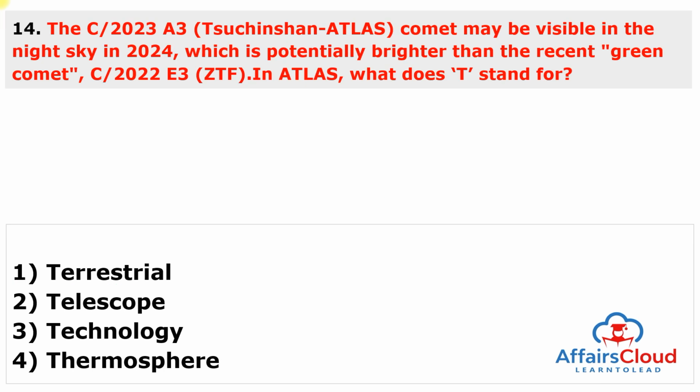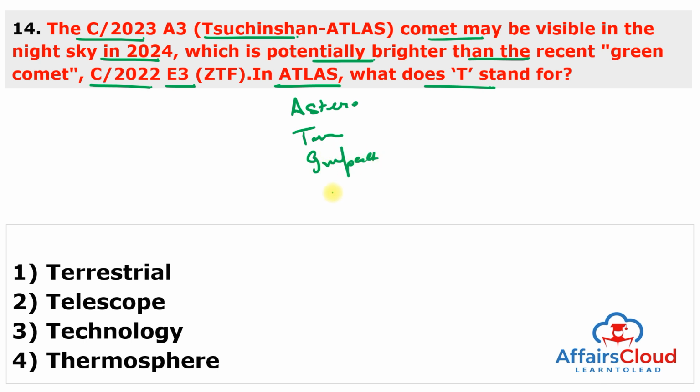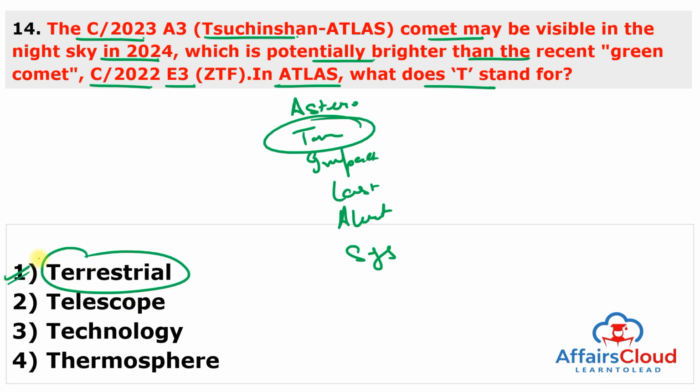Moving to next question. The C/2023 A3, which is also known as Tsuchinshan-ATLAS comet, may be visible in the night sky in 2024, which is potentially brighter than the recent green comet named as C/2022 E3. In ATLAS, what is the meaning of T? So, what is the meaning of ATLAS? It stands for asteroid, terrestrial, impact, last alert system. So, what is the meaning of T? T stands for terrestrial. Answer of this question is 1.